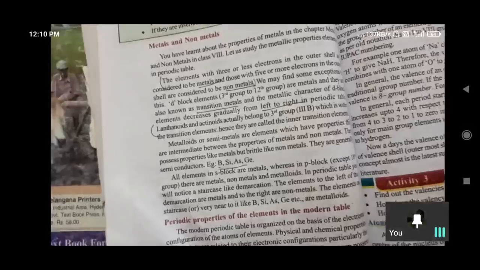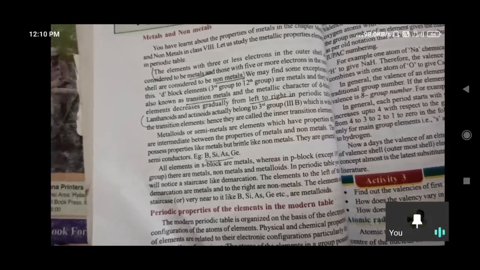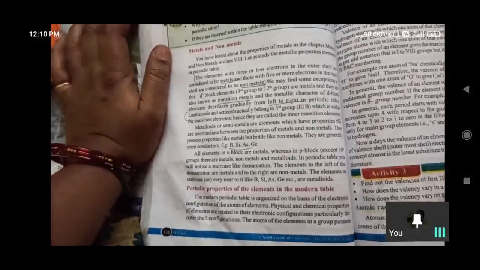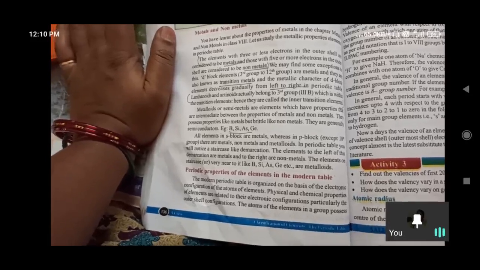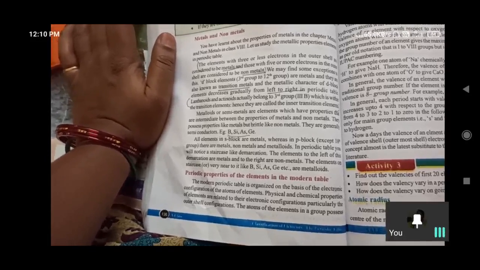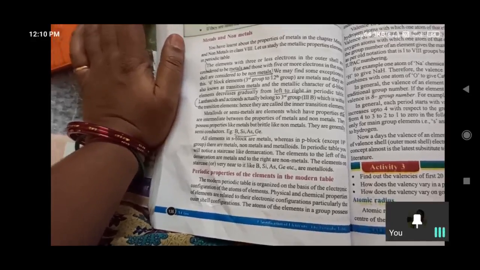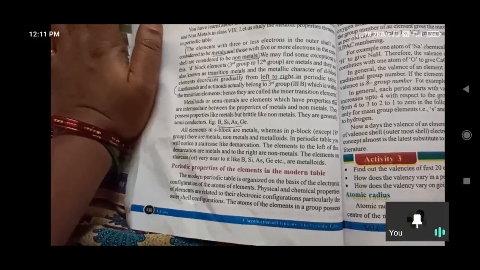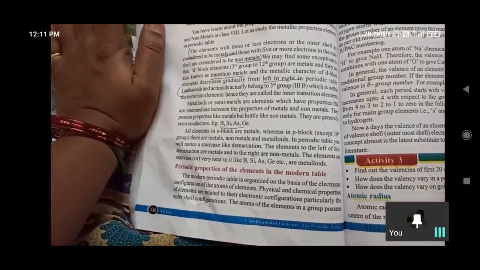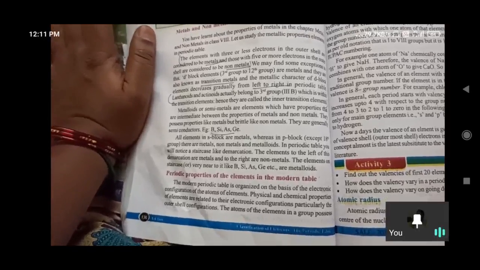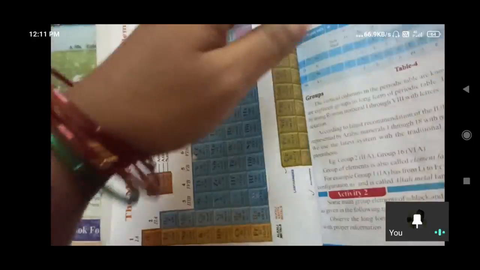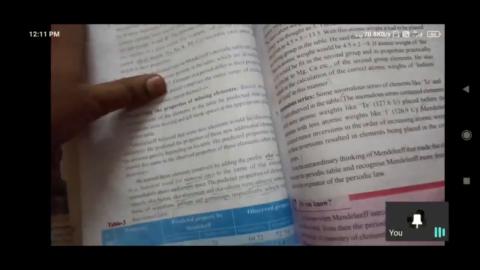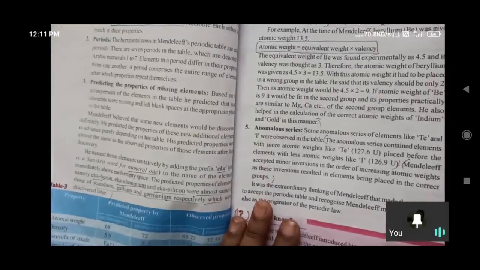And the periodic properties of the elements in the modern periodic table. So what are the properties explained by the modern periodic table? On the basis of electronic configuration and atomic numbers, the number of electrons in the atoms, on the basis of that only we are arranging. And physical and chemical properties are related to their electronic configurations only. The dilemma with anomalous series is removed by the modern periodic table.